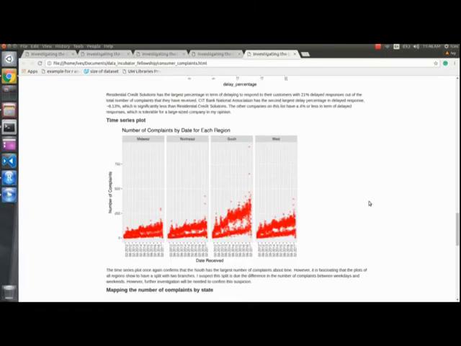Moving on, I decided to plot a time series scatter plot for all 4 regions, which shows the total number of complaints over time. What you're seeing here is that on the x-axis, it is the date received, representing the date that the complaints were received by the company. And on the y-axis is the total number of complaints for different regions: Midwest, Northeast, South, and West.